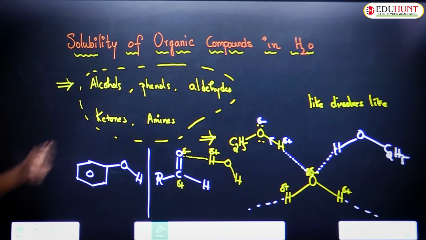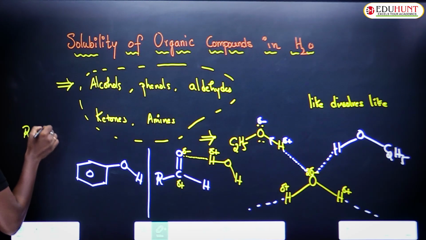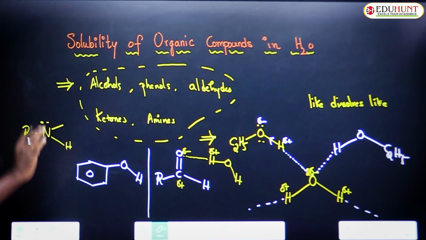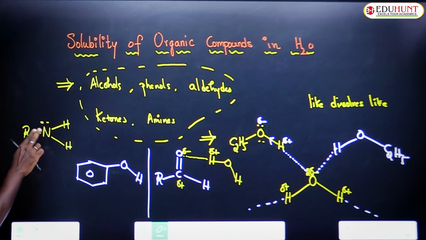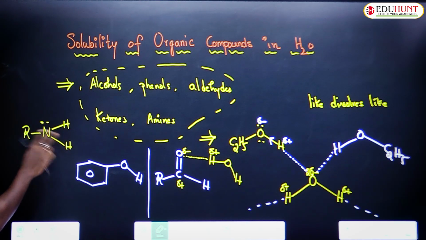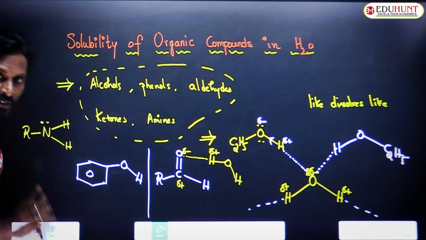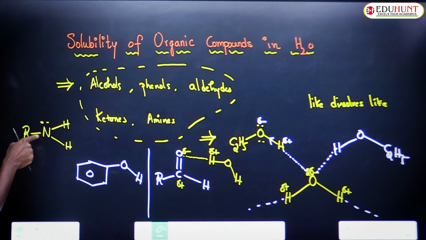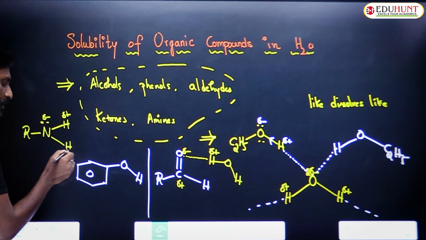Like that, amines also. If you take a basic amine, I am taking a primary amine as an example. Primary amine means nitrogen has two hydrogens, NH2. Now here you have to observe carefully. Hydrogen is present on more electronegative nitrogen. Then obviously this is partial minus, partial plus, partial plus.